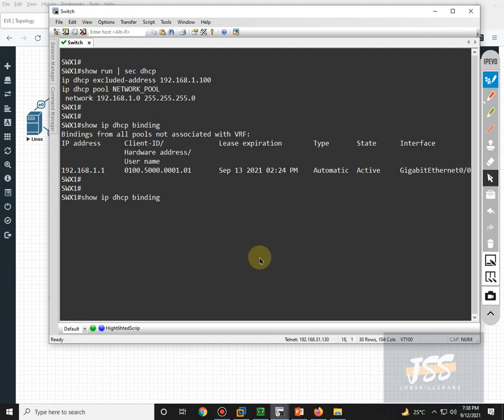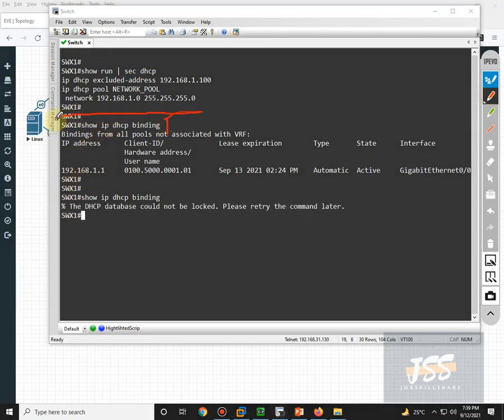As you can clearly see, it is going into a thought process about what is going on. The cursor just keeps blinking. Before, I ran the same command, show ip dhcp binding, and it showed only one host. So what it's saying is that the DHCP database could not be locked. Please retry the command later. So let's try again, maybe.